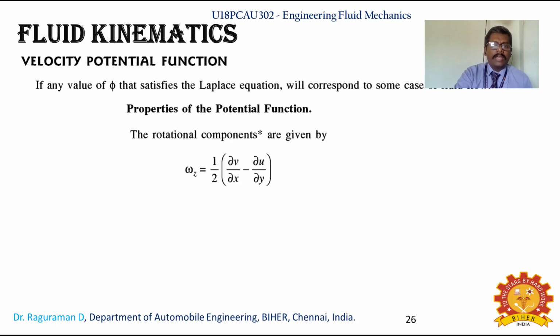So now about the velocity potential function. In a velocity potential function, phi will be satisfying the Laplace equation, and for the case of the rotational component, omega z will be half of dou v by dou x minus dou u by dou y. So you are able to see here at the denominator you will be getting the other two axes, and here also you will be seeing, and for z respectively you will get a small w, but the small w will not come here, v and u will be coming here. It is easy to remember.